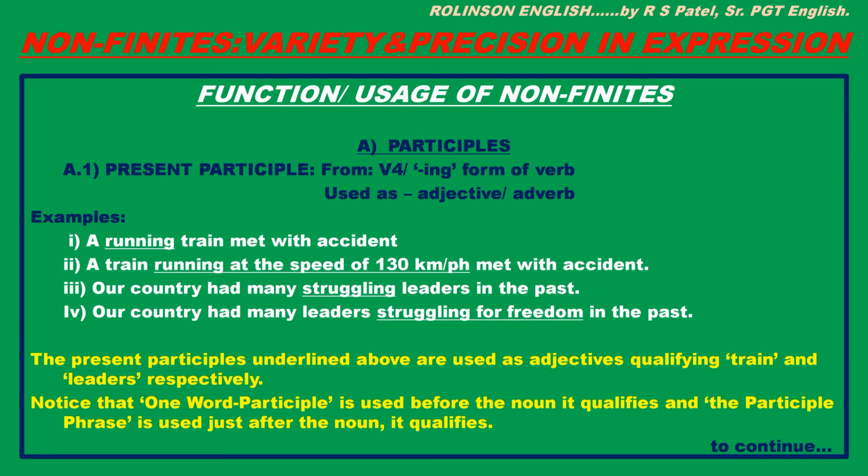Examples. A running train met with accident. A train running at the speed of 130 km per hour met with accident. Number 3. Our country had many struggling leaders in the past. See, our country had many leaders struggling for freedom in the past. See the examples. The present participles underlined above are used as adjectives qualifying train and leaders respectively.